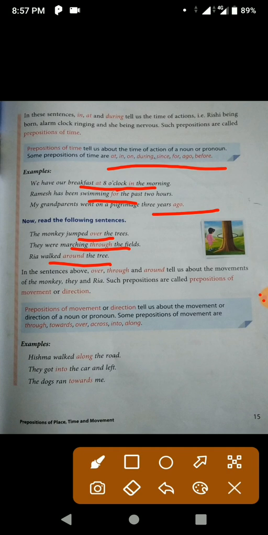And some other prepositions of movement include through, towards, over, along, across, into. Like we have Hishma walked along the road. They got into the car and left. The dog ran towards me. So what do all these prepositions show? They show us the direction or the movement of a noun or a pronoun. So these are prepositions of movement, or they are also known as prepositions of direction.